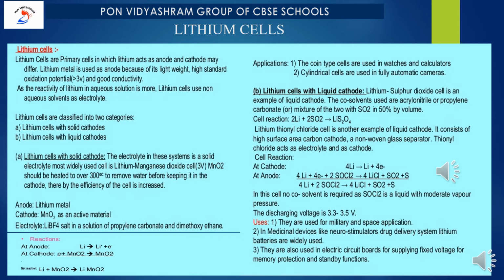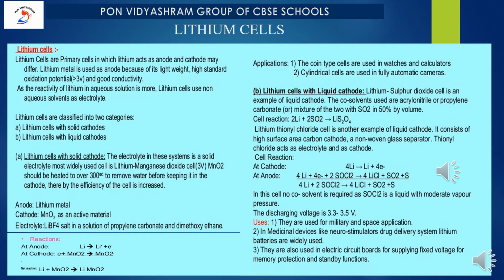Thereby the efficiency of the cell is increased. The anode used is lithium and the cathode uses MnO2 as an active material. The electrolyte used in this reaction is LiBF4 salt in a solution of propylene carbonate and dimethoxyethane. Please note all this down. It is important for your 1 mark question.